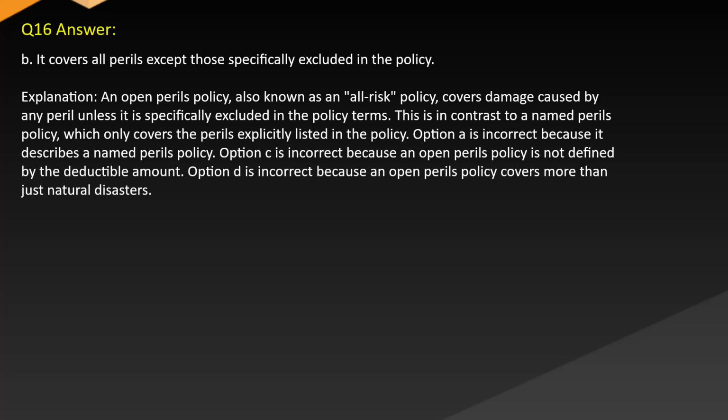Explanation. An open perils policy, also known as an all-risk policy, covers damage caused by any peril unless it is specifically excluded in the policy terms. This is in contrast to a named perils policy, which only covers the perils explicitly listed in the policy. Option A is incorrect because it describes a named perils policy. Option C is incorrect because an open perils policy is not defined by the deductible amount. Option D is incorrect because an open perils policy covers more than just natural disasters.